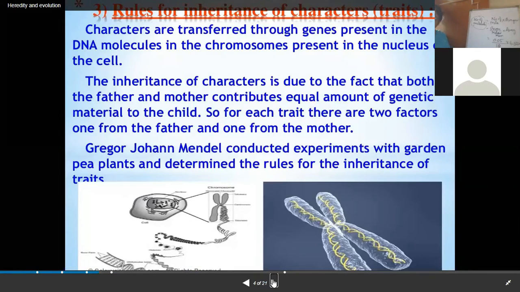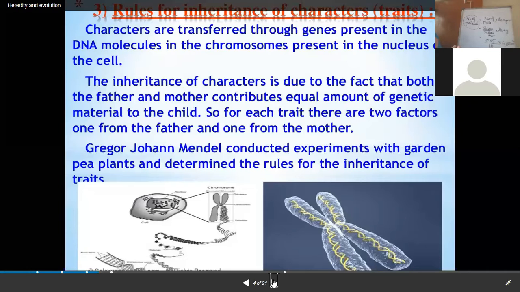Okay, now we have to discuss how these variations pass on from one generation to another generation. What are the rules for inheritance of these variations or inheritance of the hereditary transfer? What are the rules?